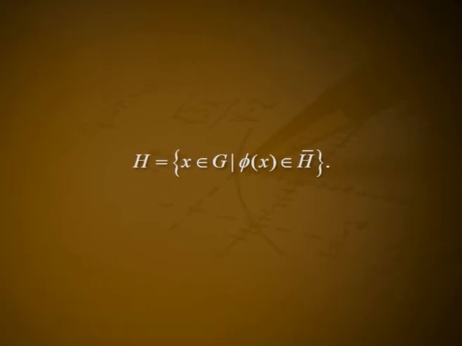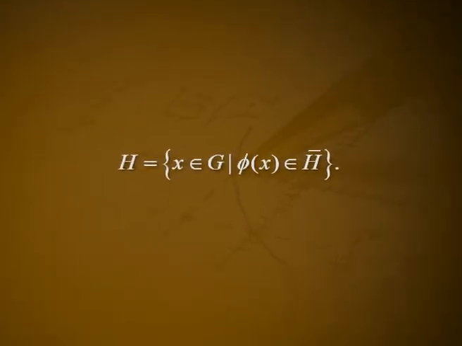To proceed further, we need the following lemma. Lemma: let phi be a homomorphism of G onto G bar with kernel K. For H bar a subgroup of G bar, let H be the set of all x belonging to G such that phi of x belongs to H bar. Then H is a subgroup of G. We note that phi from G to G over B defined by phi of x equal to xB is a homomorphism of G onto G over B. Then by the lemma, since P bar is a subgroup of G over B, 5 implies that P is a subgroup of G. Hence, in particular, the restriction of phi is a homomorphism from P onto P bar with kernel B.